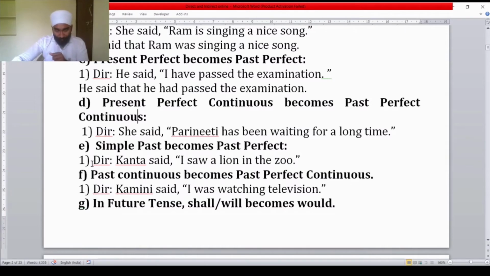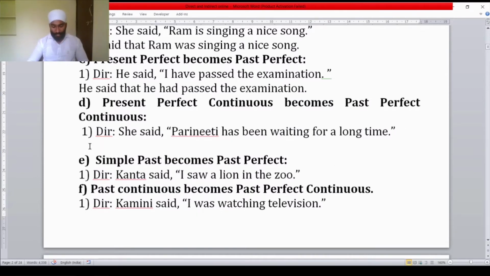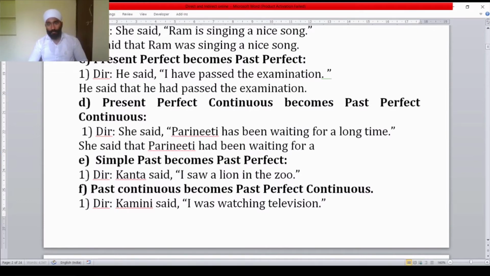How to change it? She said, "Pariniti has been waiting for a long time." In indirect speech: She said that Pariniti had been waiting for a long time.